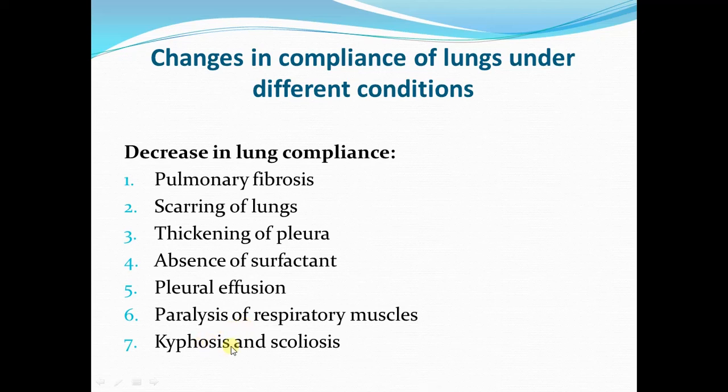Then kyphosis and scoliosis also interfere with the lung expansion. Kyphosis and scoliosis are chest wall abnormalities that interfere with the normal lung expansion and decrease the lung compliance. So these are different abnormal or pathological conditions in which lung compliance is decreased.